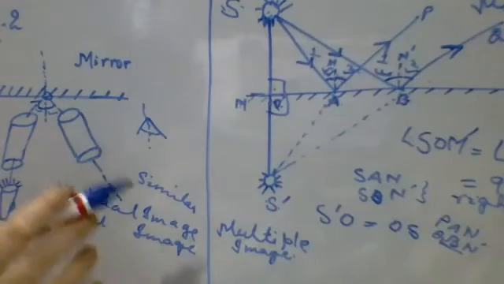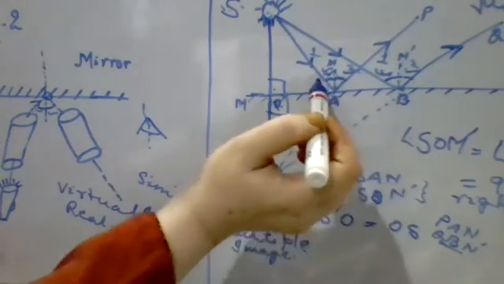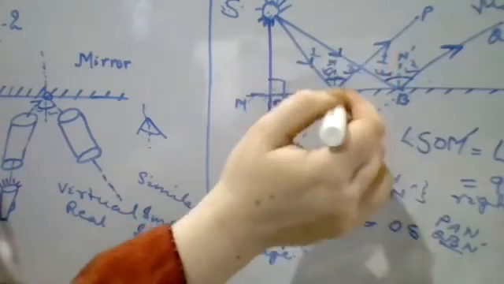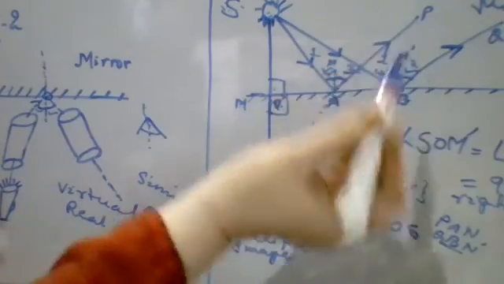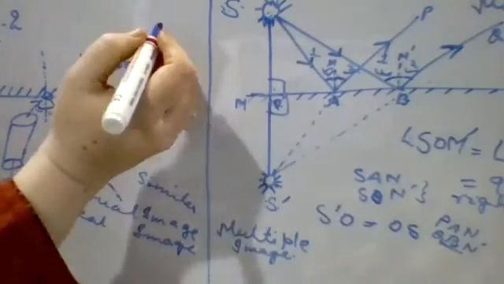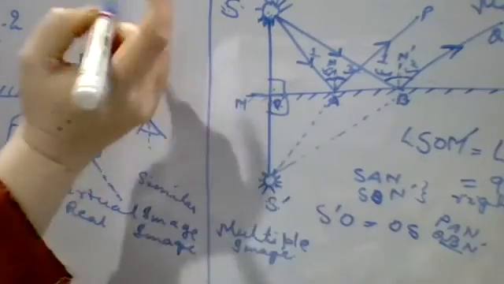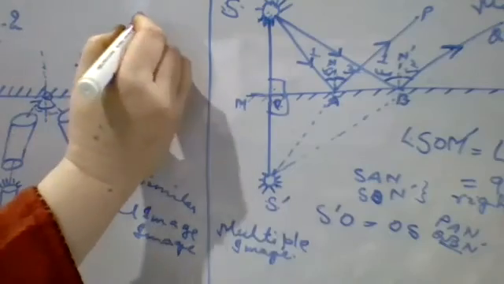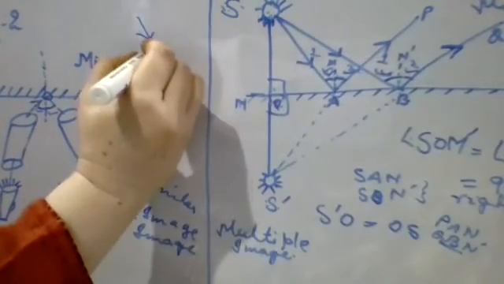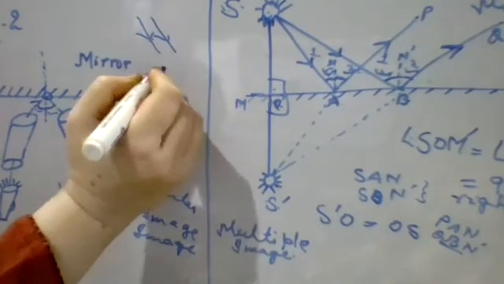Okay, now one query may arise in your mind that we are not seeing any actual intersection over here. This ray which is falling, SA, is just reflected in the form of AP. But how will we get a real image? To understand that, when we study spherical mirrors, we will come to that point. But understand it this way: these are two rays, first ray and second ray, suppose like this, parallel.